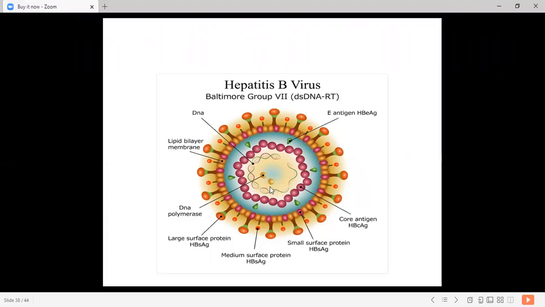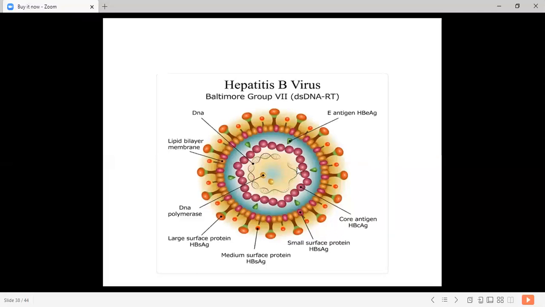The pre-core region directs the HBeAg polypeptide towards secretion into the blood, whereas the HBcAg, the core antigen, remains in the hepatocyte for the assembly of the complete virion. It always remains in the hepatocyte.